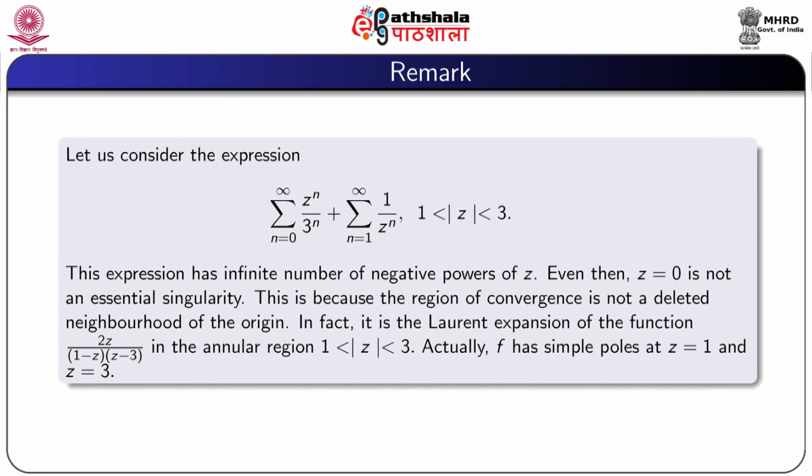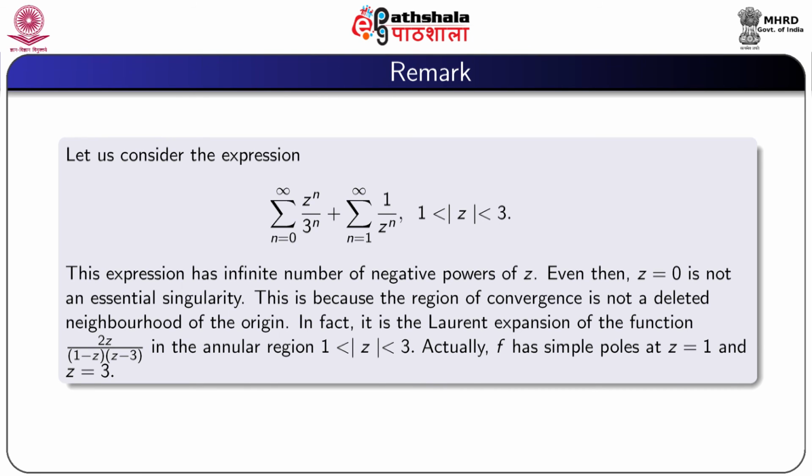Now a remark. Let us consider the expression summation n = 0 to infinity z^n/3^n + summation n = 1 to infinity 1/z^n, where 1 < |z| < 3. This expression has an infinite number of negative powers of z. Even then, z = 0 is not an essential singularity.